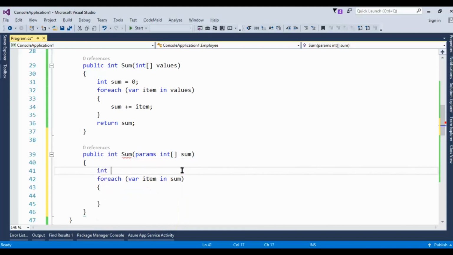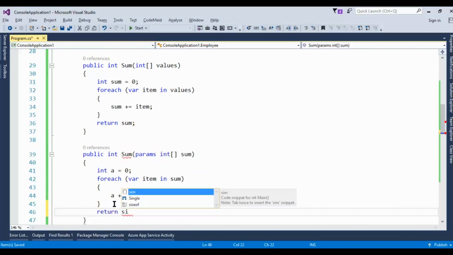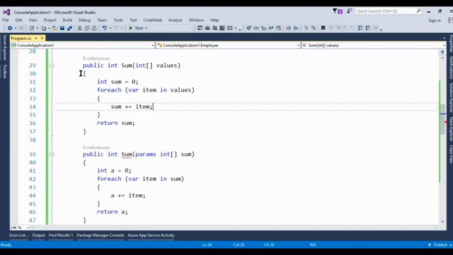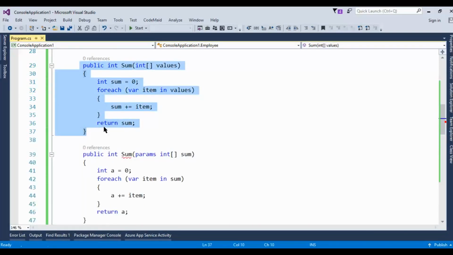Let's take int a is equal to 0 and a plus equal item. So it will iterate and give the sum, return a, and let's build the application. It's giving me an error because both have the same parameter. For now let's comment it out.